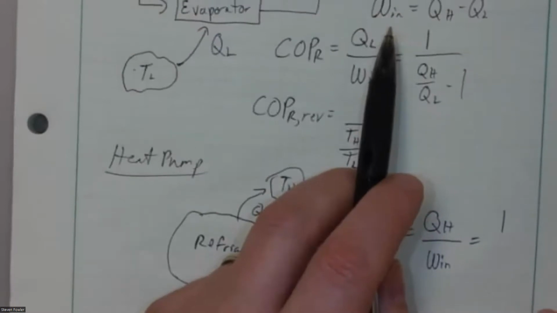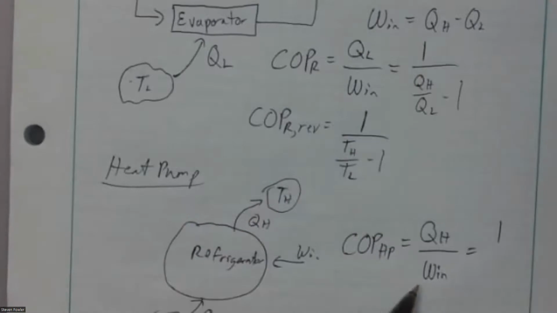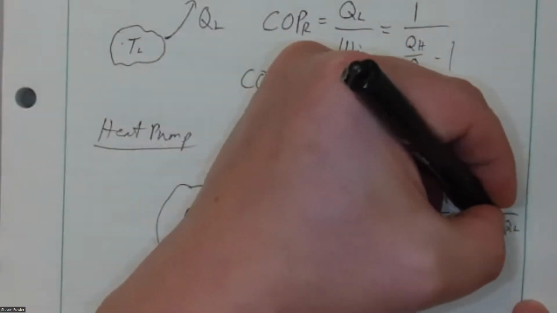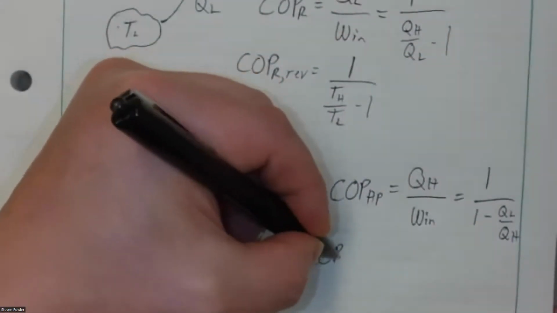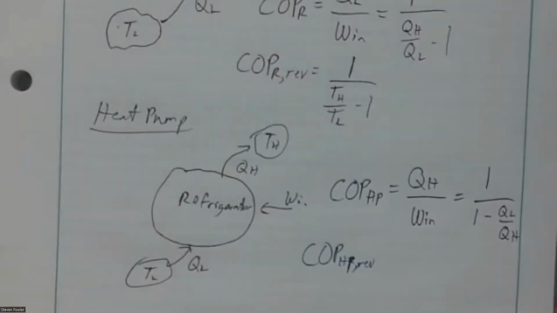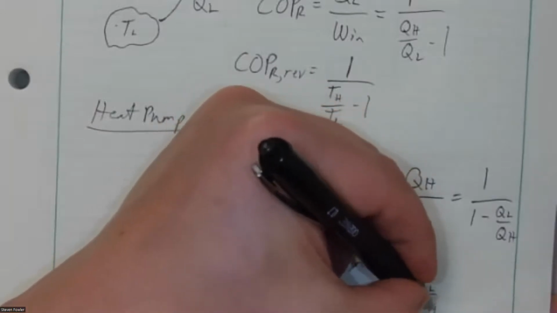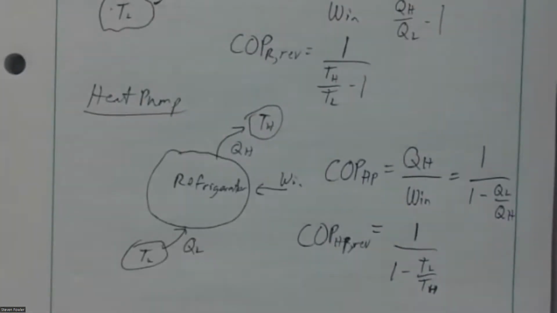If I substitute this expression up here, because it's the same first law for this device, I substitute that in for work in down here, rearrange that equation, divide everything by QH, this becomes 1 minus QL over QH. And again, if I'm analyzing the best case scenario, reversible, so that could be a Carnot or any other reversible cycle operating a heat pump, then this becomes 1 over 1 minus TL over TH. And that sets the maximum possible performance for this heat pump.